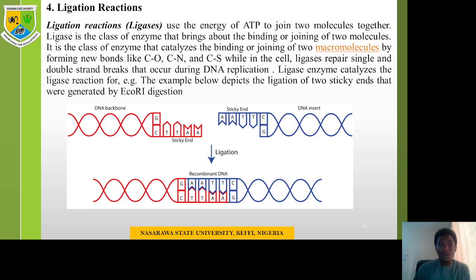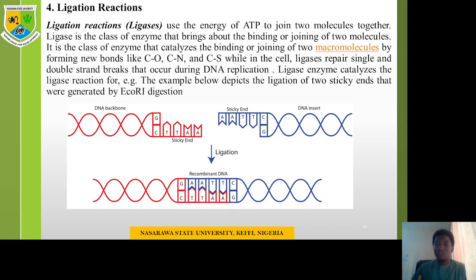Now, the fourth kind of reaction in biological systems is ligation reaction. And the enzymes that catalyze the reaction are known as ligases. Ligation reactions use the energy of ATP to join 2 molecules together. Ligase is a class of enzyme that catalyzes the binding or joining of 2 macromolecules by forming a new bond like carbon-oxygen, carbon-nitrogen, and carbon-sulfur.